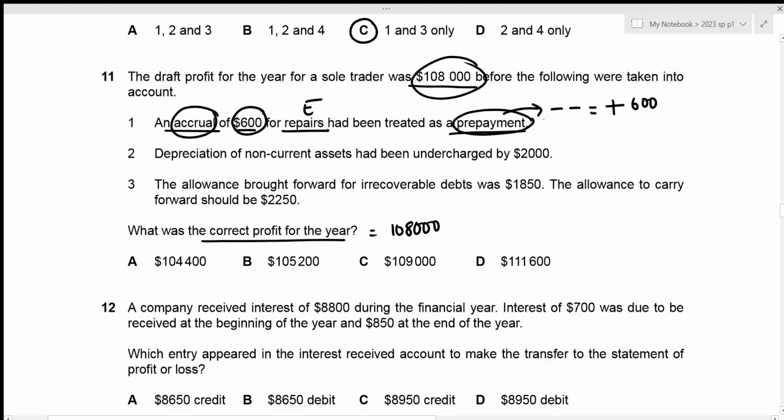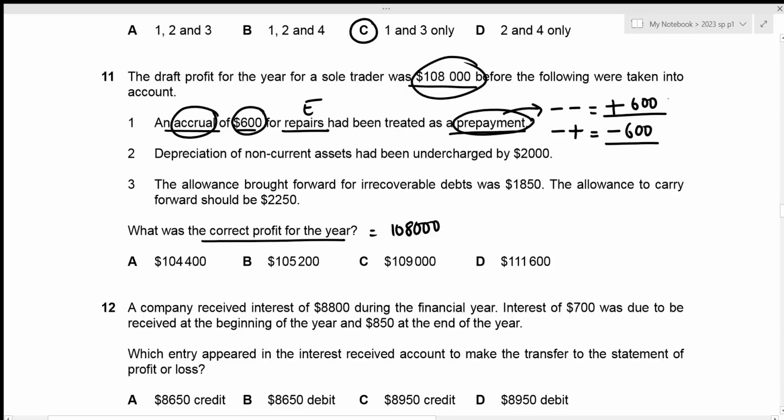We're again talking about an expense, so that's a negative. But if it is an accrual, it means that those expenses are yet to be paid, but are incurred in this particular year, which means that it should be included while calculating the profit for the year. So inclusion is a plus, which means that that is a negative 600. So it actually should have been minus 600, but we wrote plus 600.